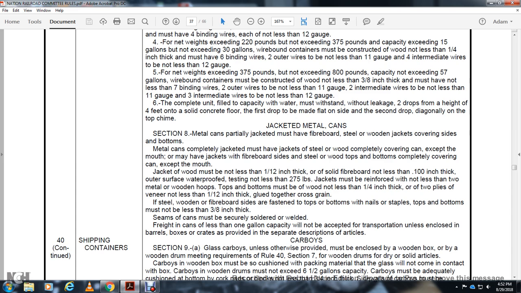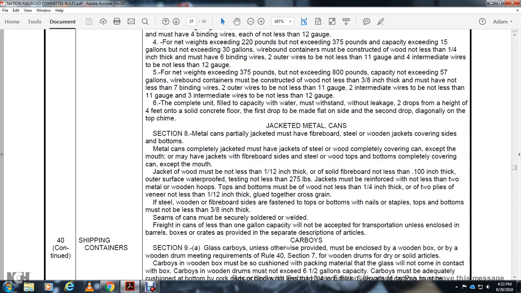1 and 1/12 of an inch thick. The solid fiber board not less than 100,000 of an inch. The strip of waterproof testing not less than 275 pounds. The jacket must be reinforced with not less than 2 wooden hoops. Top and bottom must be wood not less than a quarter inch thick, or 2 ply of veneer not less than a half inch, 1 and 1/2 inch thick, glued together, cross grain.